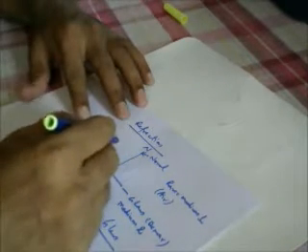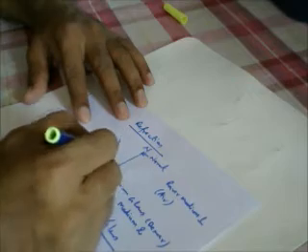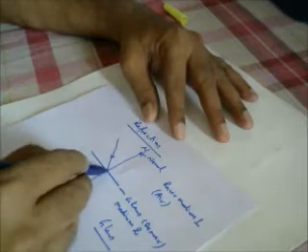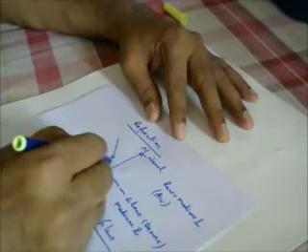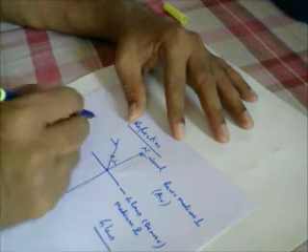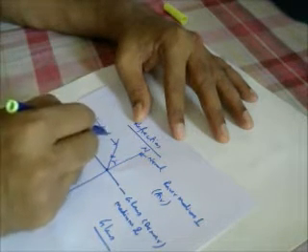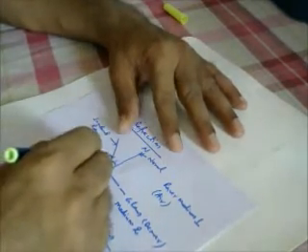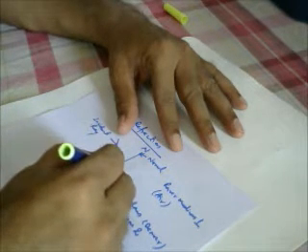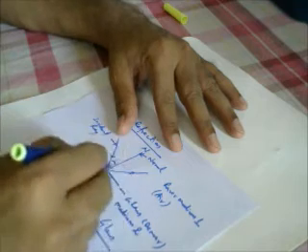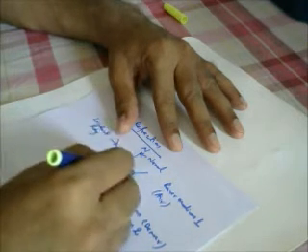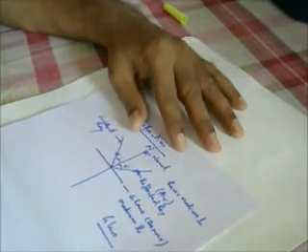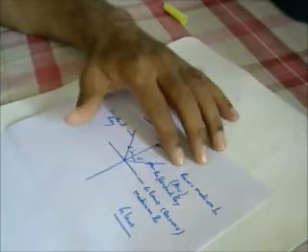Now when a light ray is falling on this plane at this particular point on the normal with angle of incidence I, this is the incident ray, as we have seen in reflection. Now some part of this light will get reflected, no doubt, with the same angle R as we have seen in reflection. So this is the reflected ray. Some portion of this light will get reflected also.